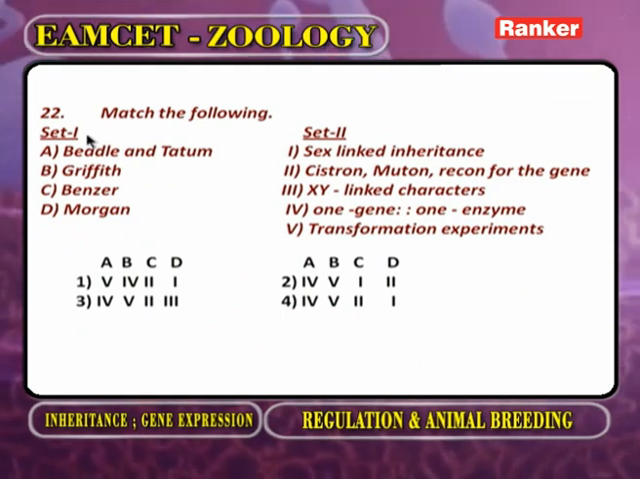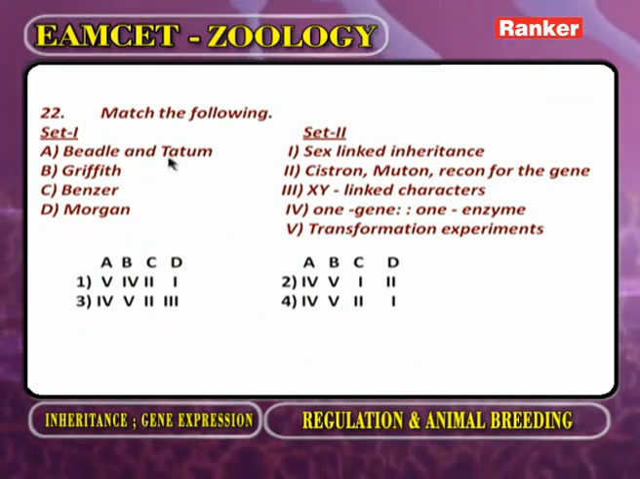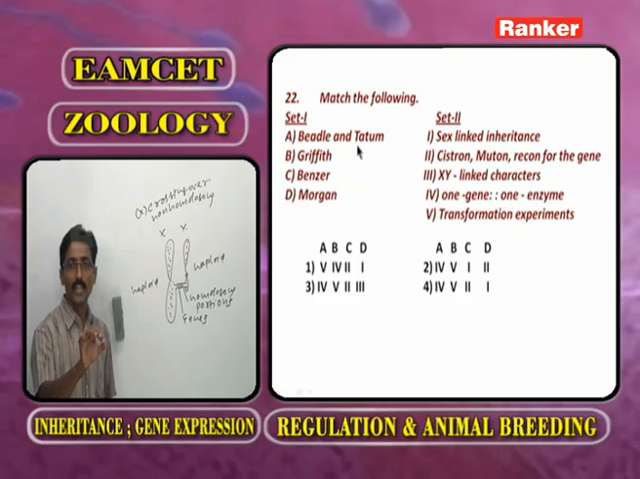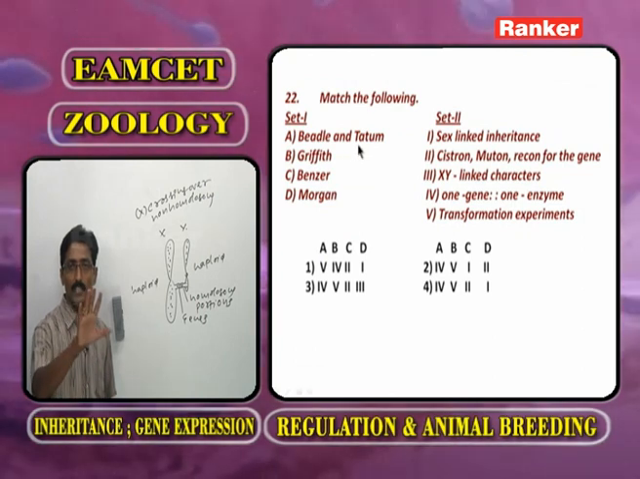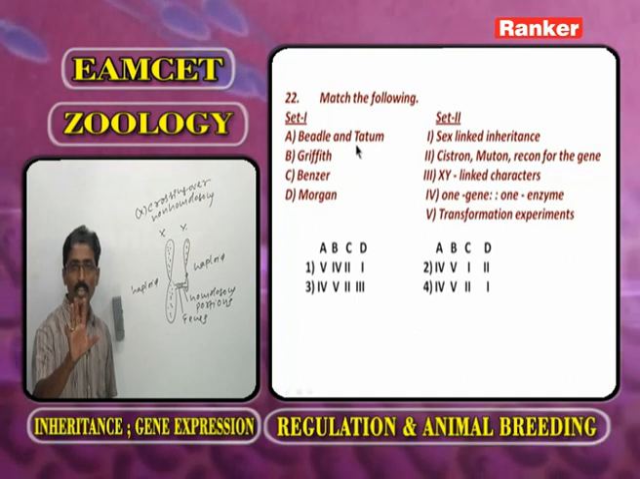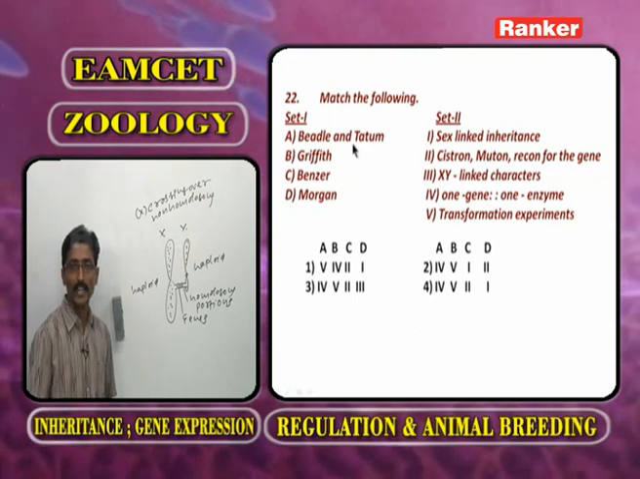List 1. Beadle and Tatum proposed one gene, one enzyme. That is the old concept. One gene does not produce the entire enzyme. The one gene, one enzyme hypothesis was proposed by Beadle and Tatum.